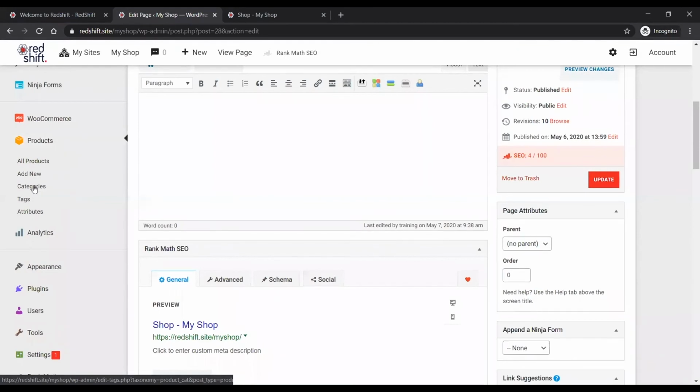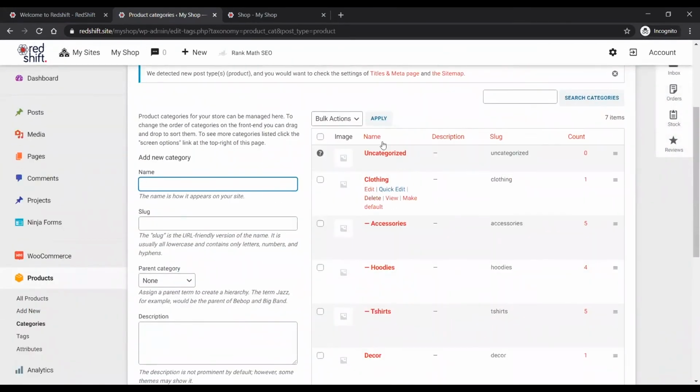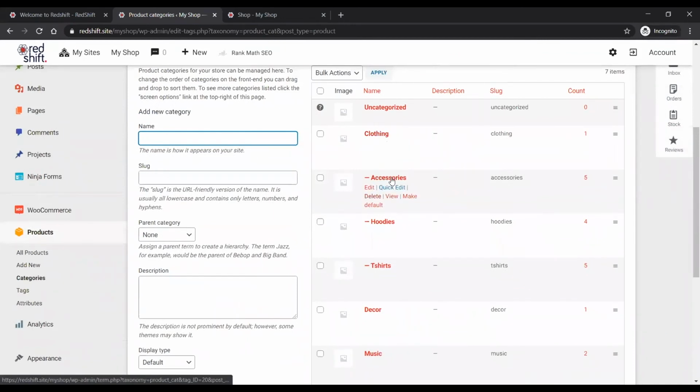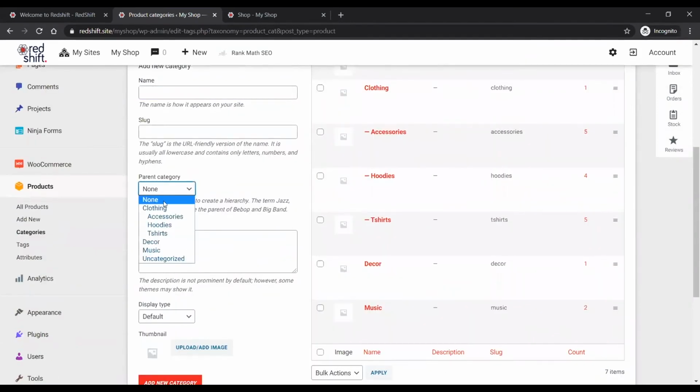We've got all these different post types, and here are the categories. You see clothing. Accessories is a subcategory of clothing. Hoodies is a subcategory of clothing, etc. Here's where you add categories, and you can set the parent category, right? So if I wanted, for example, vases would be a subcategory of decor.